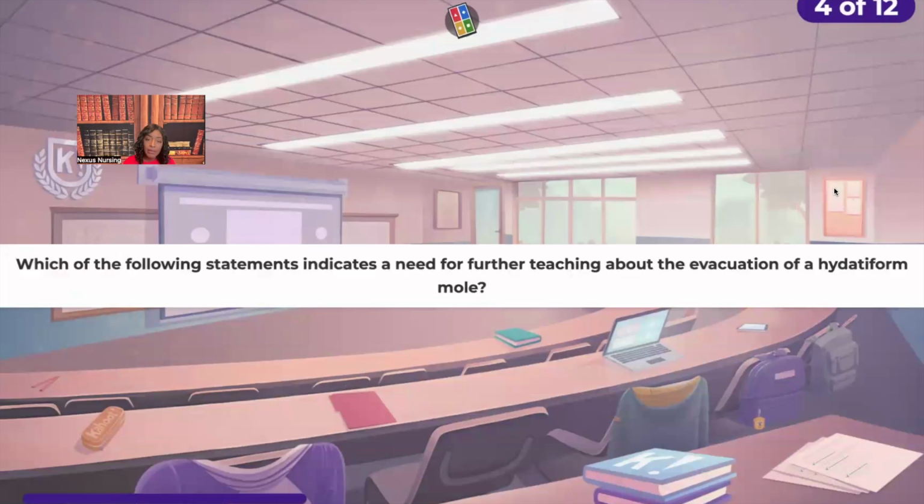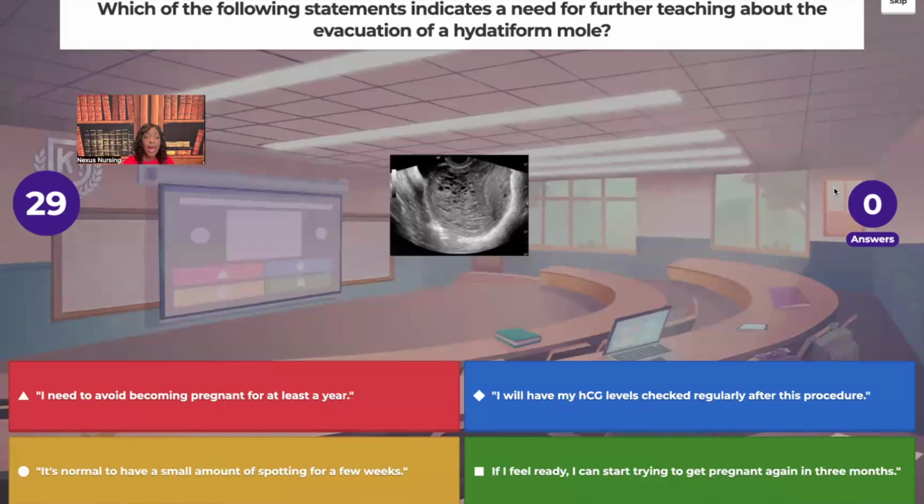Which of the following statements indicates a need for further teaching about the evacuation of a hydatidiform mole? I need to avoid becoming pregnant for at least a year. I will have my HCG levels checked regularly after this procedure. It's normal to have a small amount of spotting for a few weeks. Or if I feel ready, I can start trying to get pregnant again in 3 months.